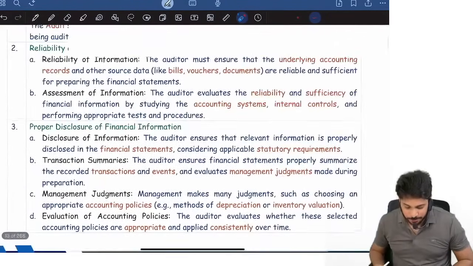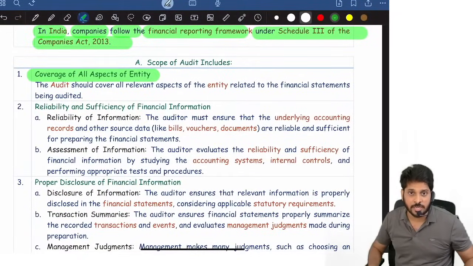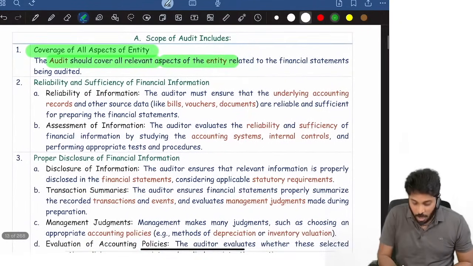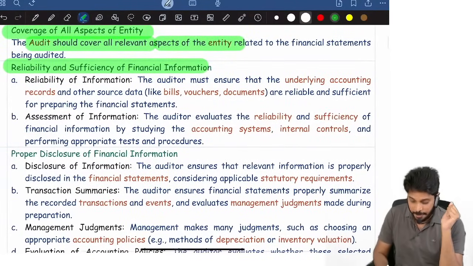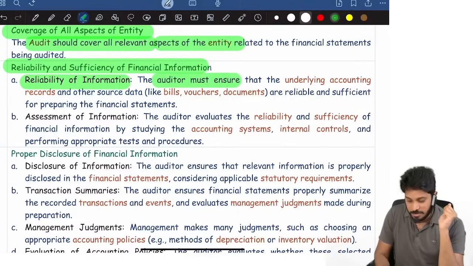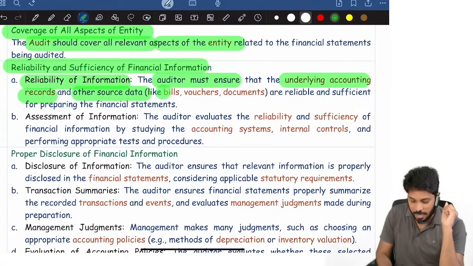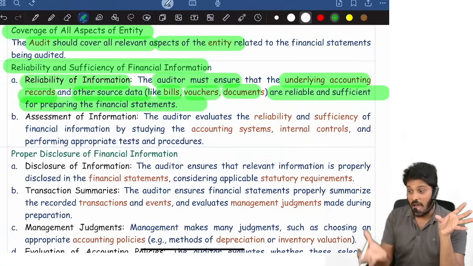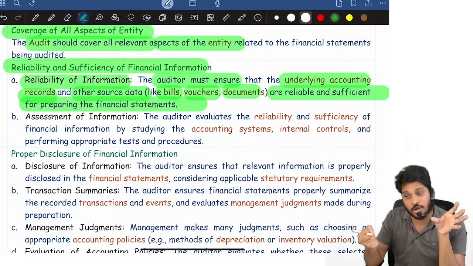Then what does it include? Scope of an audit includes what? We should cover every aspect of the entity in our audit. The audit should cover all relevant aspects of the entity. For example, auditor has to check financial information whether it is reliable and sufficient or not. The auditor must ensure underlying accounting documents, the books of accounts and other source data like bills, vouchers, documents, are reliable and sufficient for preparing financial statements. See, based on what source financials are prepared, are they reliable source or not? Are they authenticated, valid, proper, trustworthy or not?